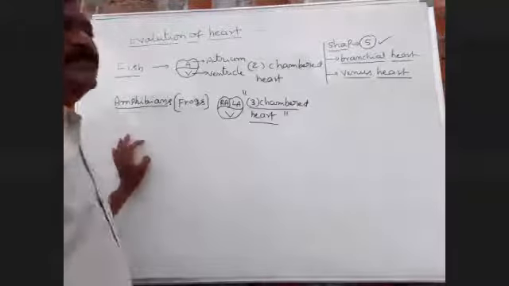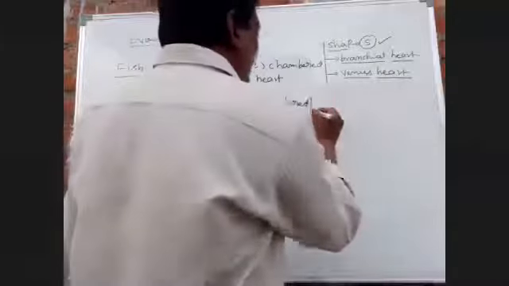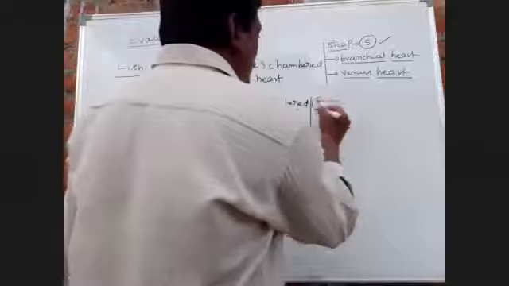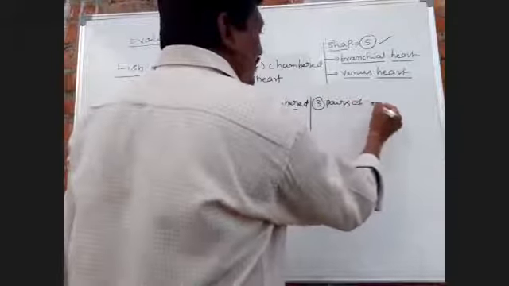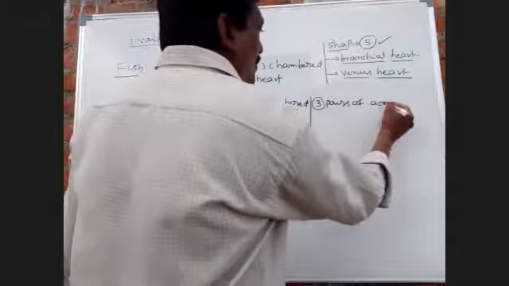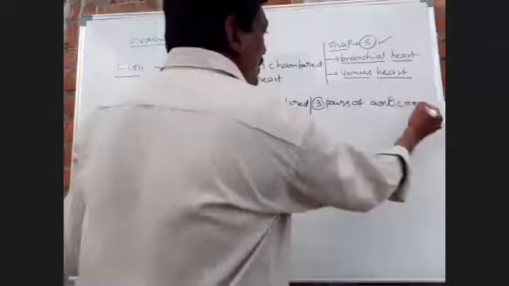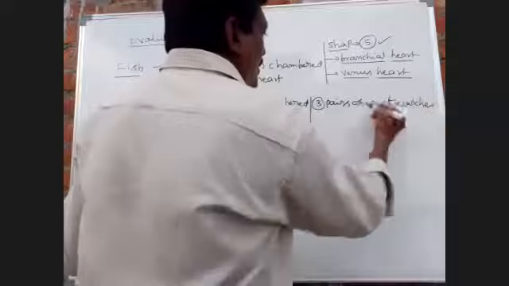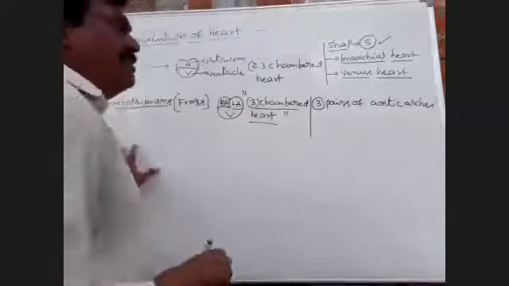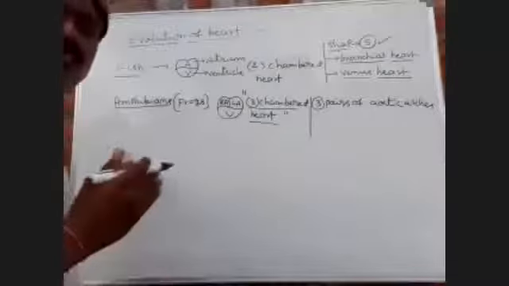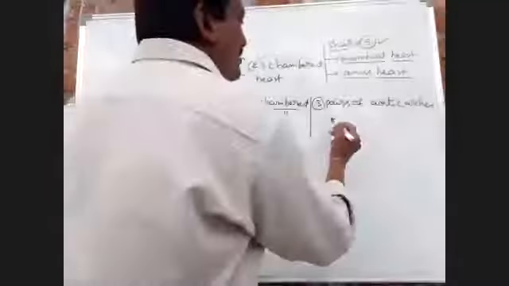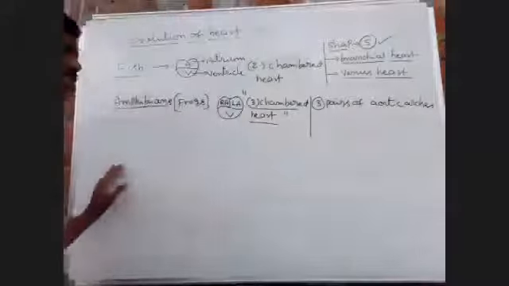Three pairs of aortic arches supply blood to the total body.